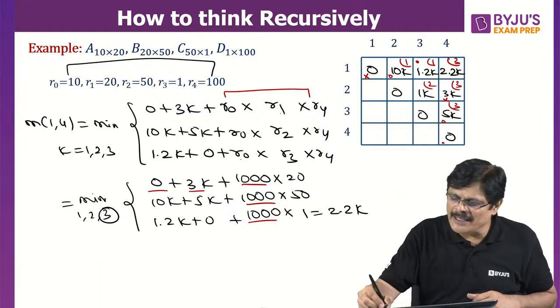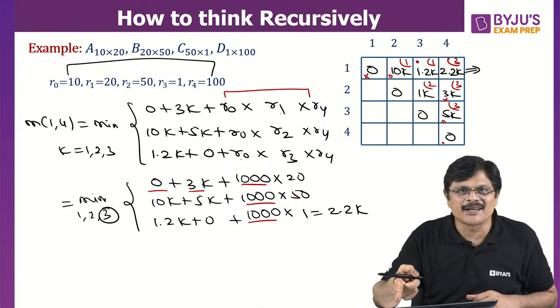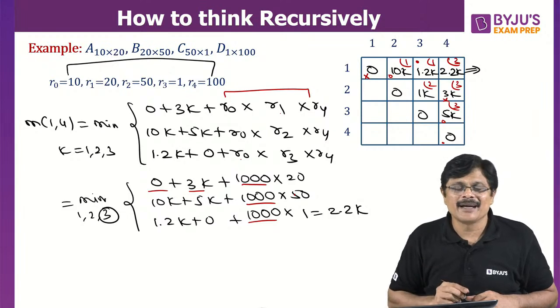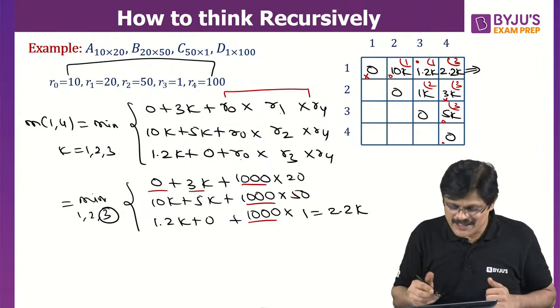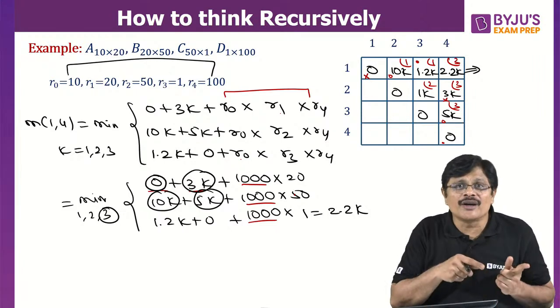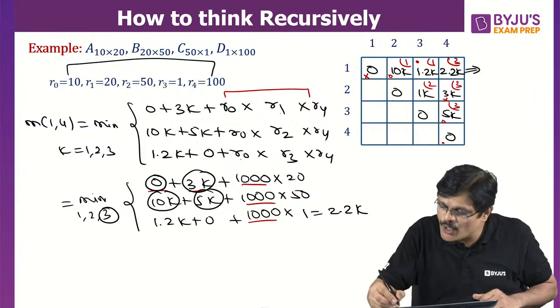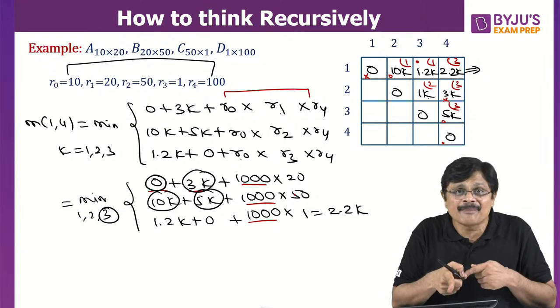So the minimum number of multiplications required, we already solved this earlier. In the beginning, I directly gave the answer, 2.2k. And now you may ask me, where is dynamic programming used? See, all these values are already solved, so we are reusing them. See, all these values which are here, they are already solved, we are reusing them.